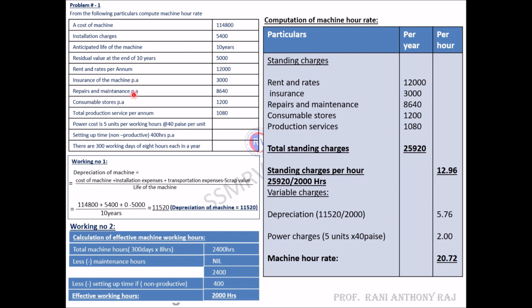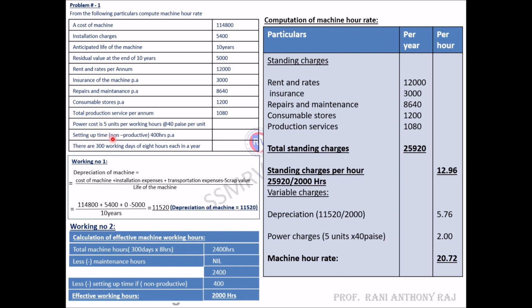Repairs and maintenance is also standing charges. Consumable stores is standing charges per total production services per annum. It is also standing charges. Power cost is 5 units per working hour at 40 paise per unit. You need to calculate these power charges.